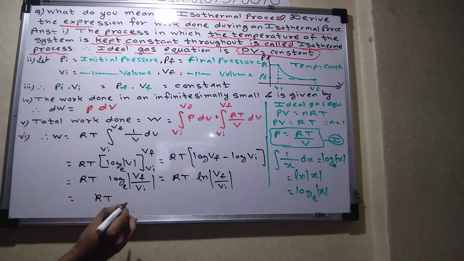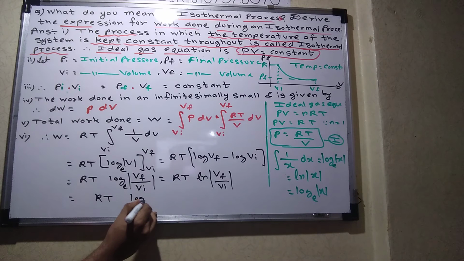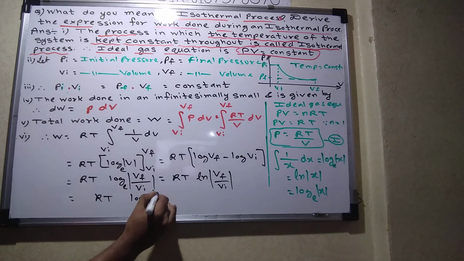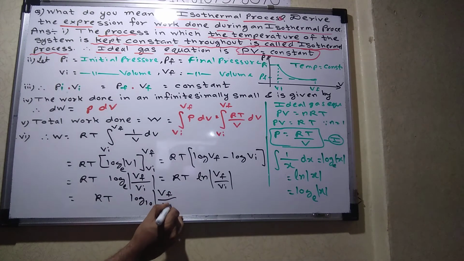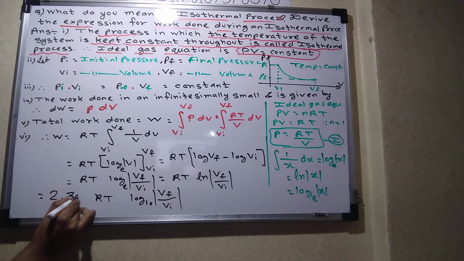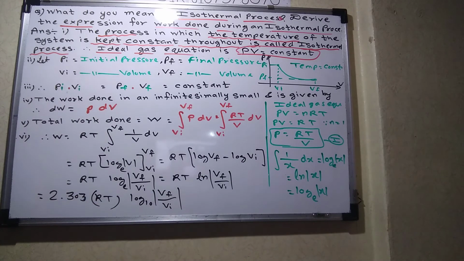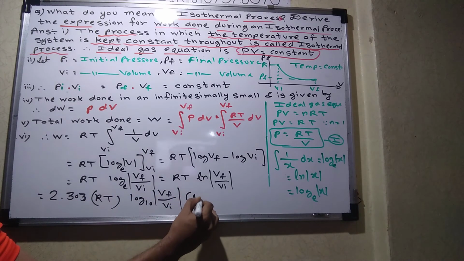Okay, so this is RT. Am I right? If I want to convert into log base 10, then what will I do? I will multiply by 2.303. Am I right? Okay, this is the actual formula. This is for 1 mole.